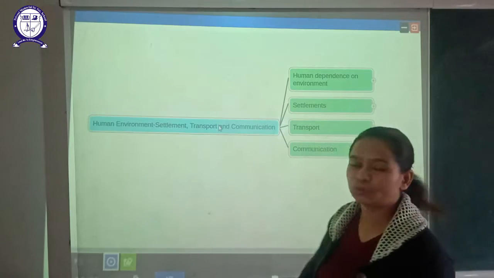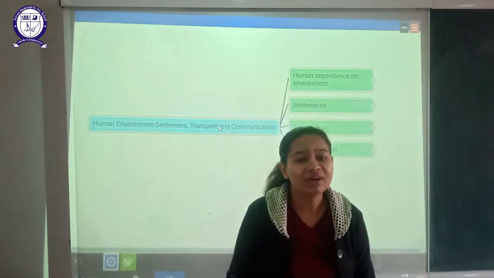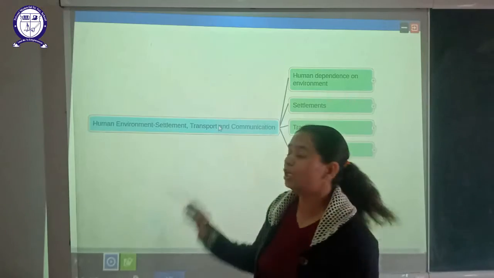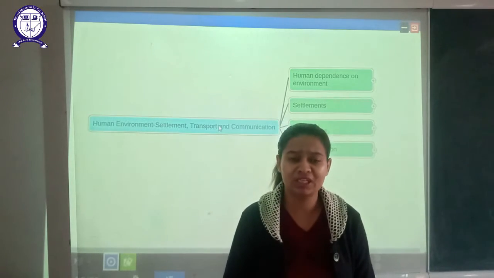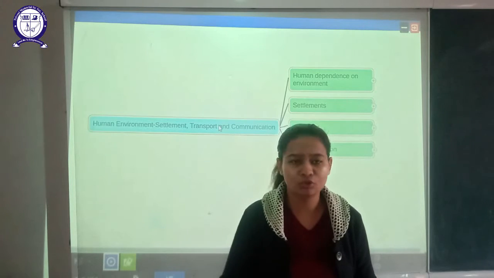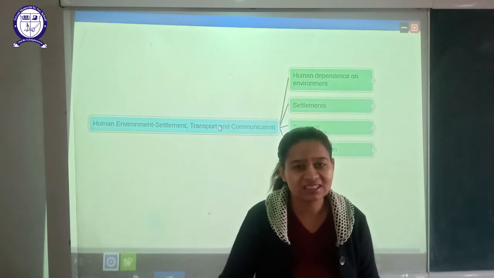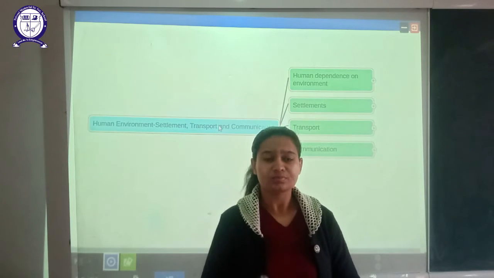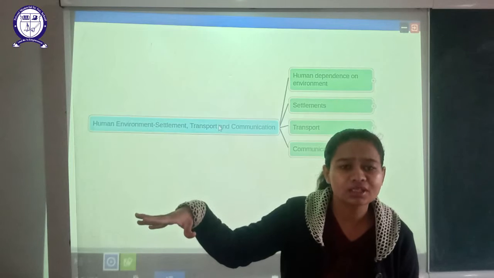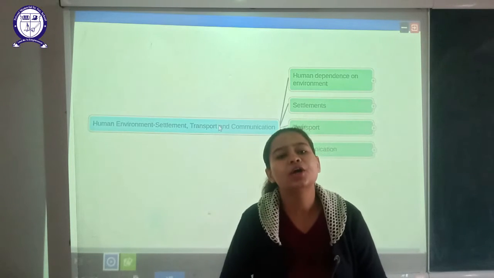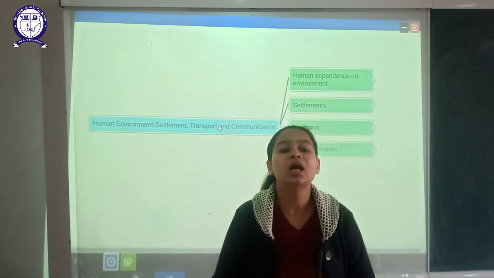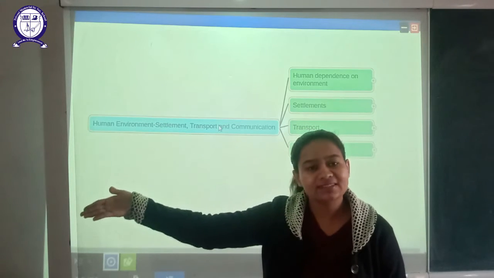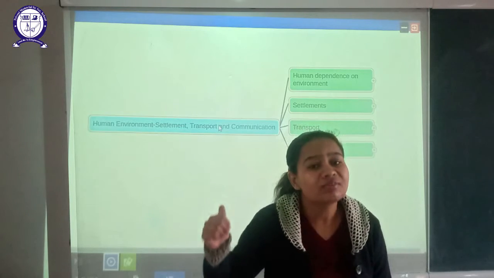The next is transport. You know this thing very well. Nowadays, if we want to travel from one place to another, we use transport. What means of transport are we using? These are four: roadways, railways, waterways, and airways. If you want to travel a shorter distance, you can go via roadways. And if you want to travel a longer distance, you can go with airways, or you can go with the waterways as well.